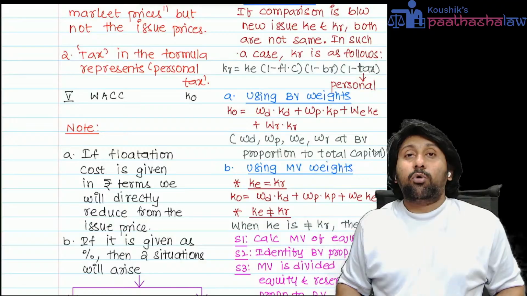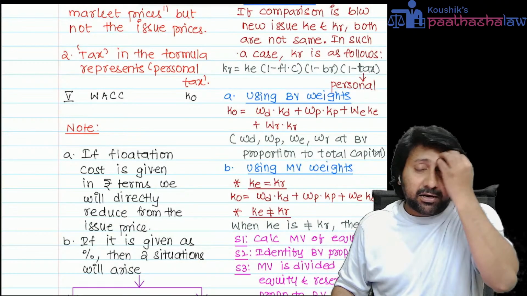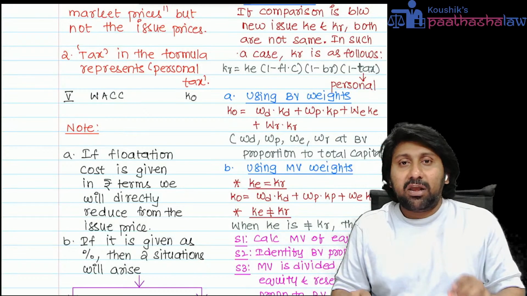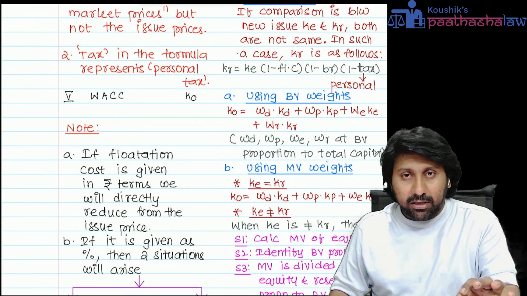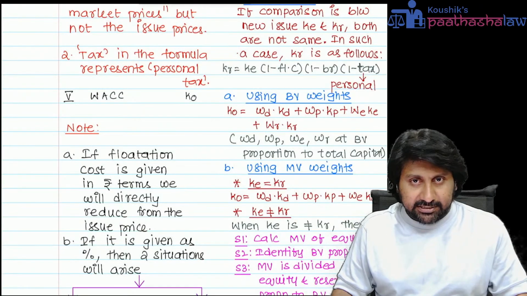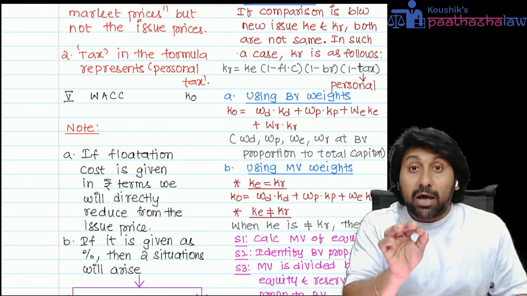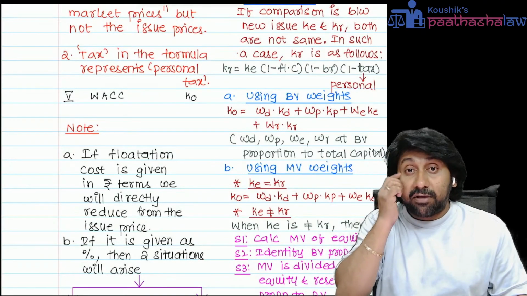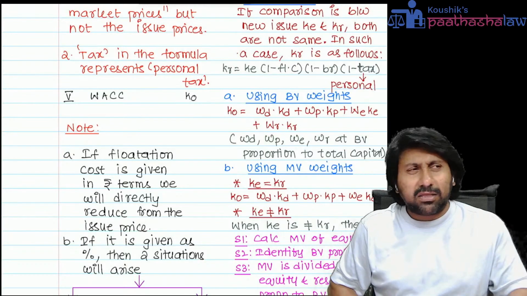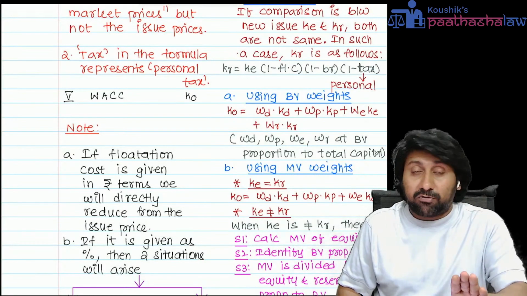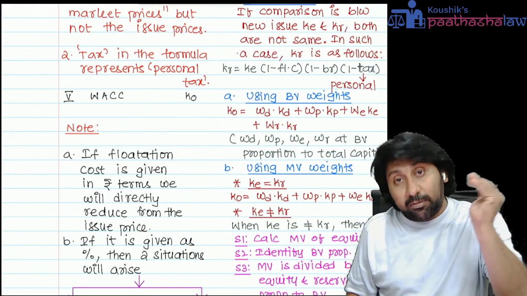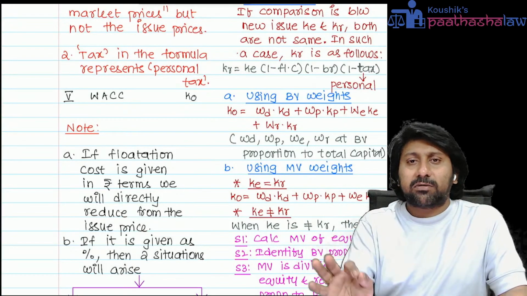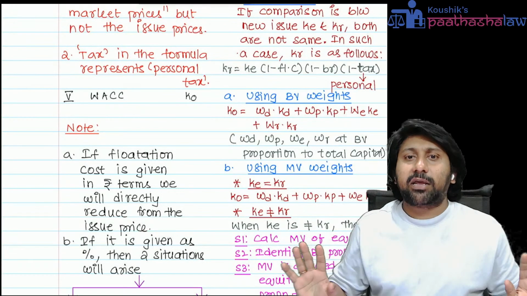Next one. Most important, the dangerous one in this chapter is the WACC calculation. Always remember, whenever a question is given on WACC, in 99 of the cases they will give market value weights in the question. Generally, they don't ask questions on book value. Even though they ask a book value, they will again ask a market value. What is a book value weight? What is a market value weight? How to understand it in a given question?